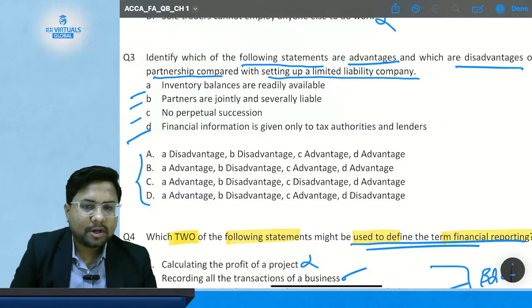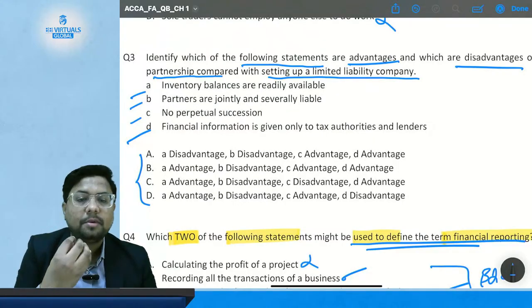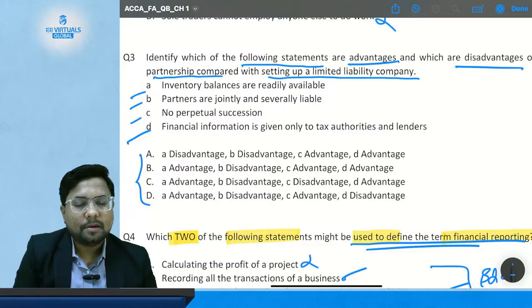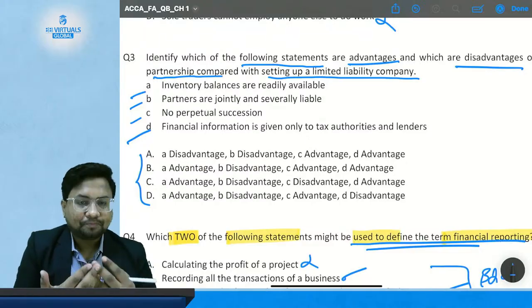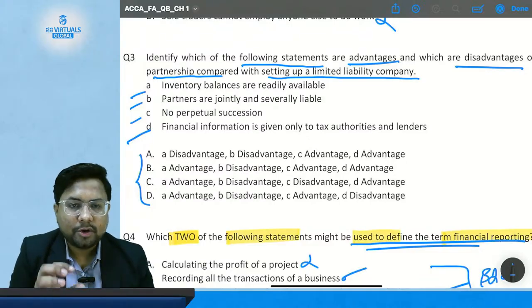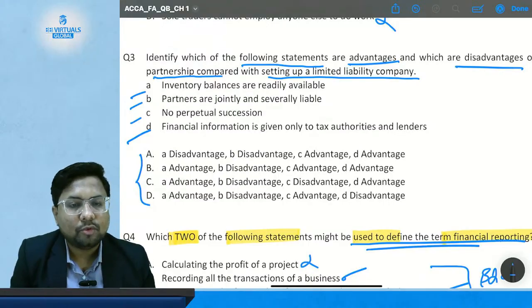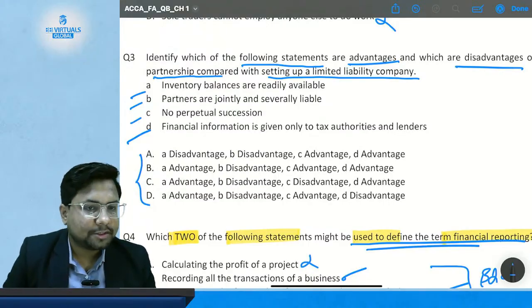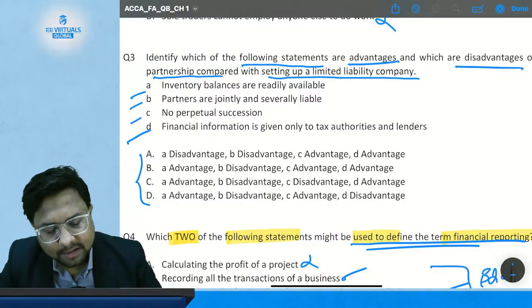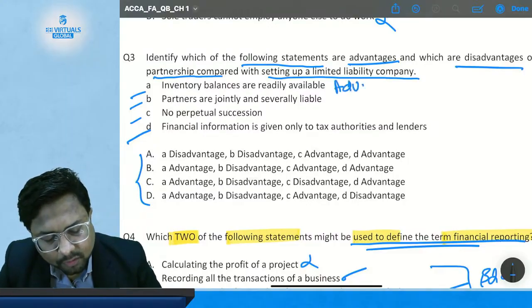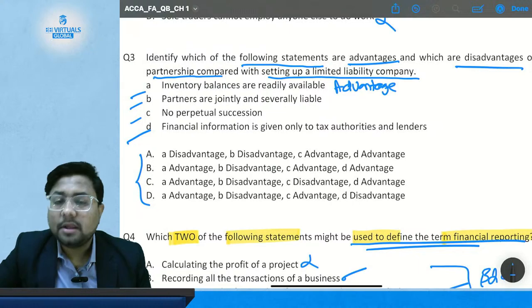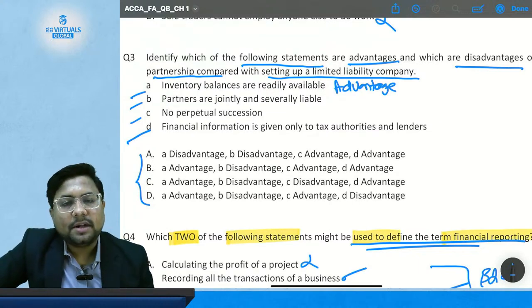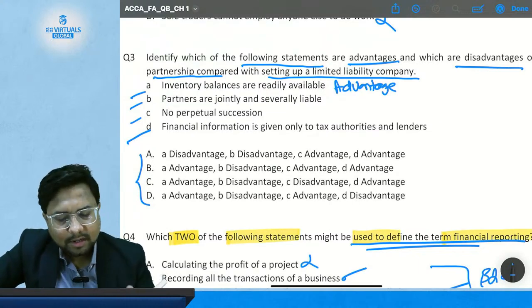Suppose you are in a partnership and you have inventory balances readily available, because you don't have to work on the data and you have the data available anytime you want. So is this an advantage or disadvantage? It is an advantage in any form. If you have any data available readily without any effort, then it is an advantage for you. So this is an advantage.